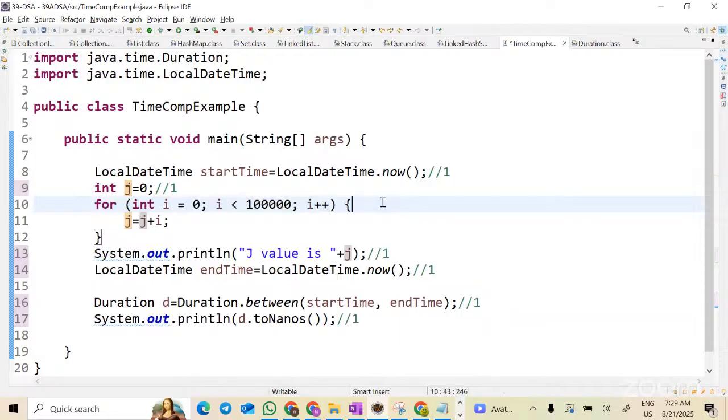Execution in the sense where the for loop is starting with i equal to 0, correct? Now, how many times will this loop be true or false? It will evaluate the condition like 0 less than 1 lakh, correct? Likewise, i plus plus, the i value will be 1, 1 less than 1 lakh, 2 less than 1 lakh, 3 less than 1 lakh. Let's take, for time being, 10.